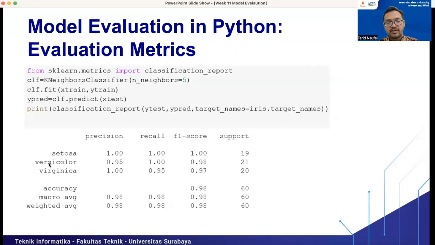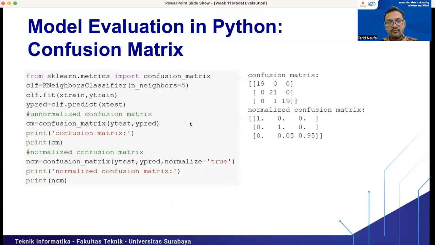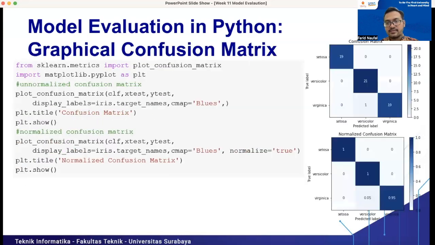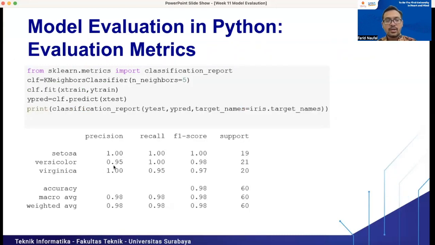We can see that for Versicolor, the precision is 0.95 because we have one data point here that is classified as Versicolor, but the actual class is Virginica, right? So that's why we have precision 0.95 for Versicolor and 0.95 for Virginica.